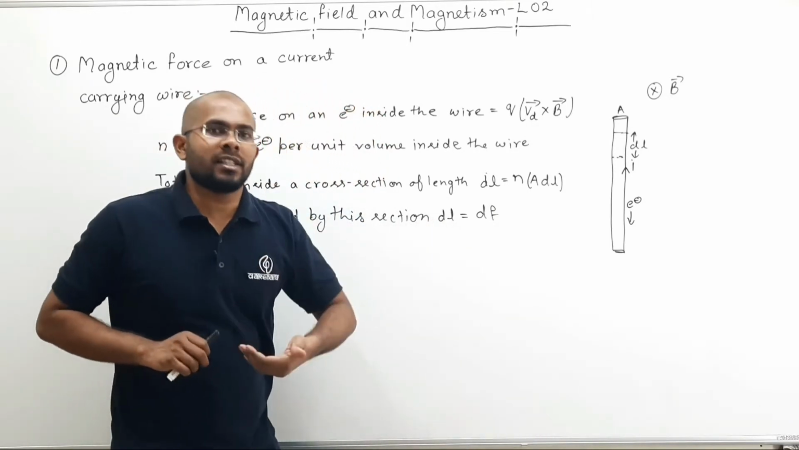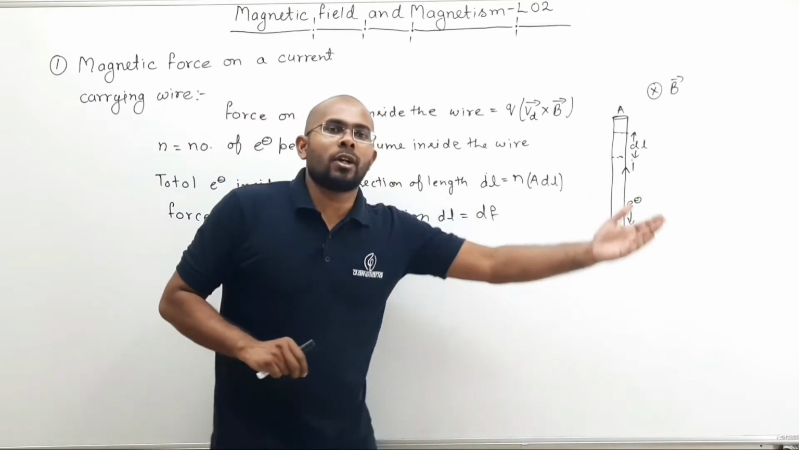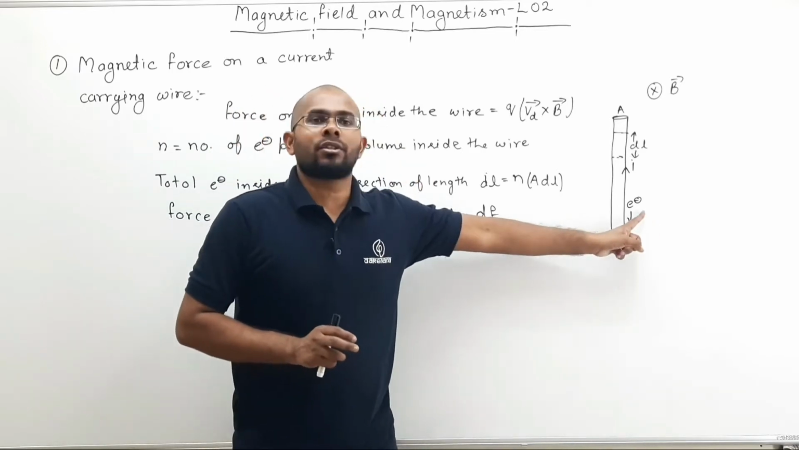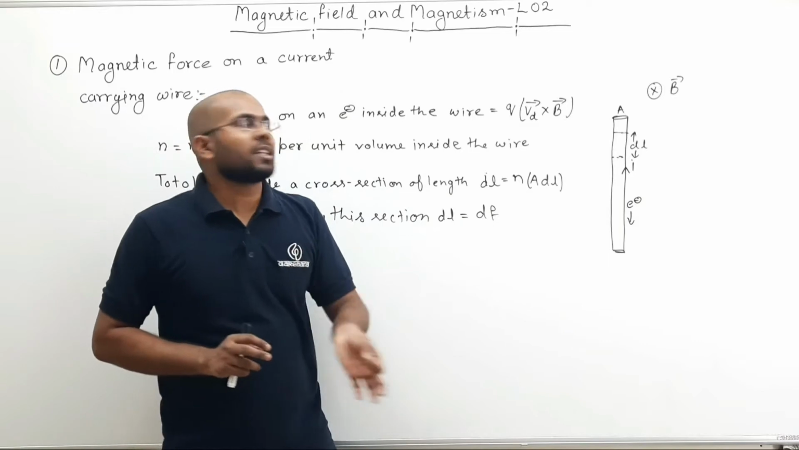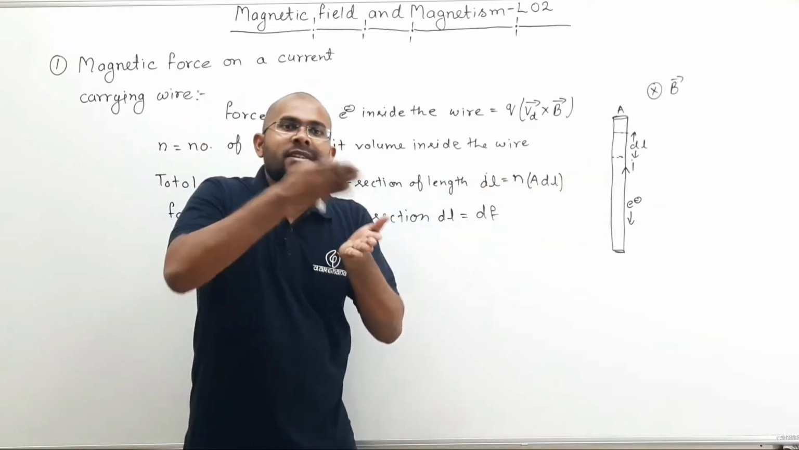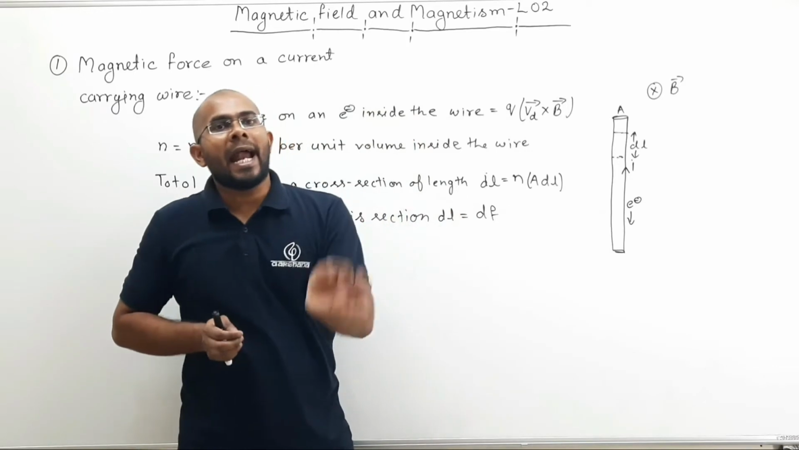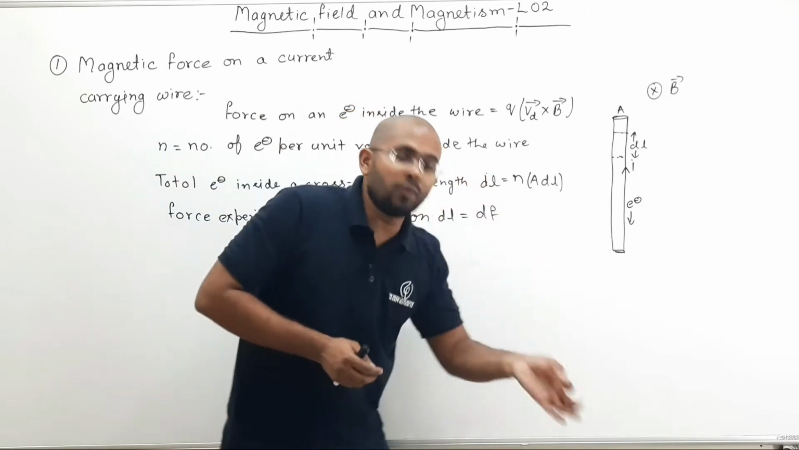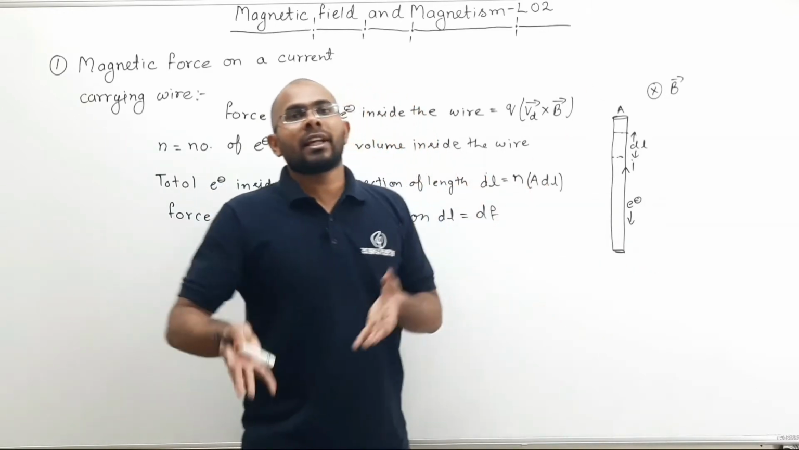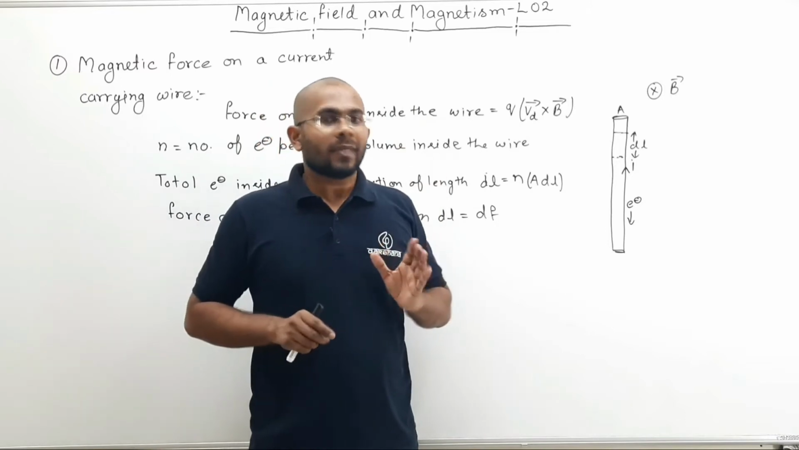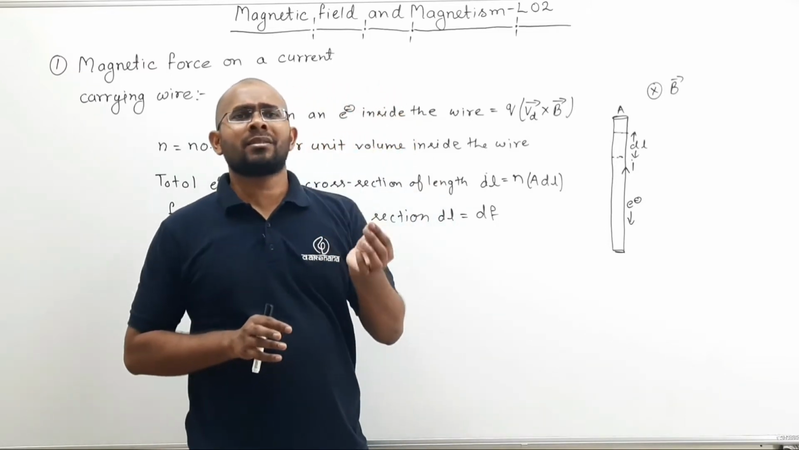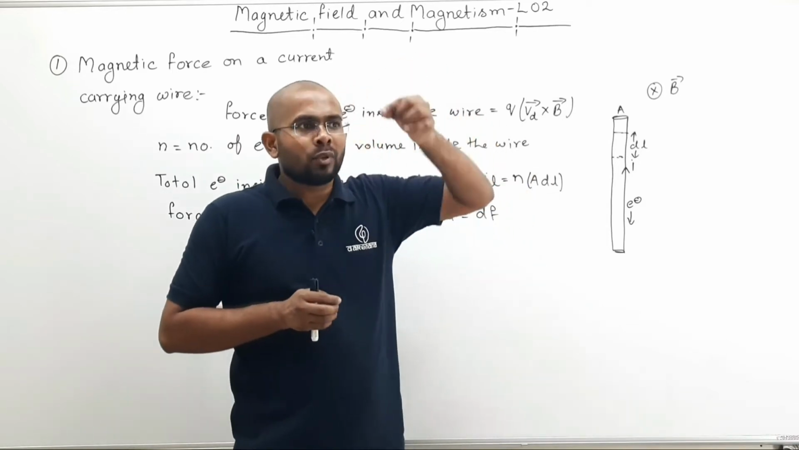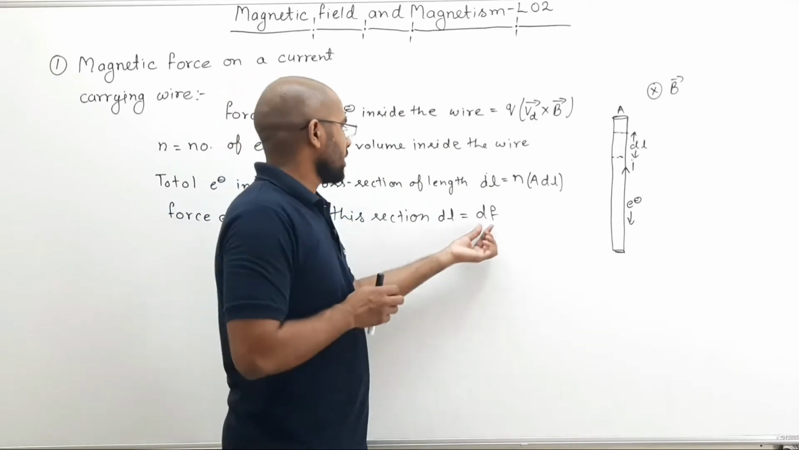Because we have already discussed that since these electrons cannot escape from the wire, whatever force is experienced by these electrons, the same will be the force experienced by the wire. So if I simply add the force experienced by all the electrons inside the wire, which are moving because there is current, I will get the total force experienced by the wire. So the total force experienced by the wire is nothing but the summation of forces experienced by all the electrons moving inside the wire. So this dF.